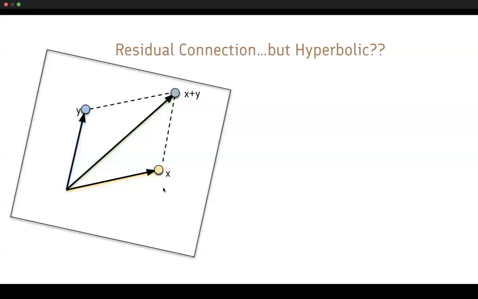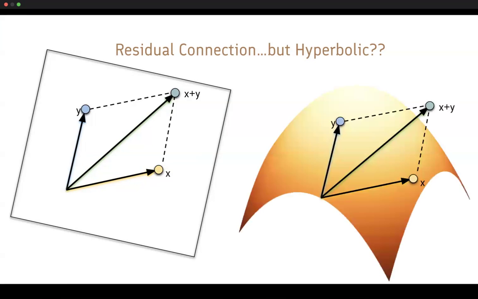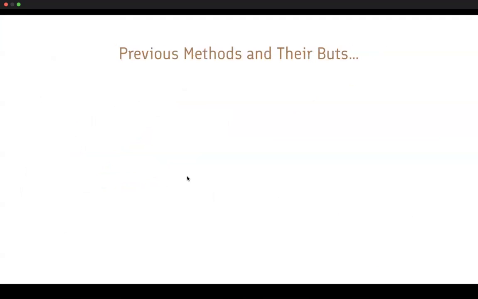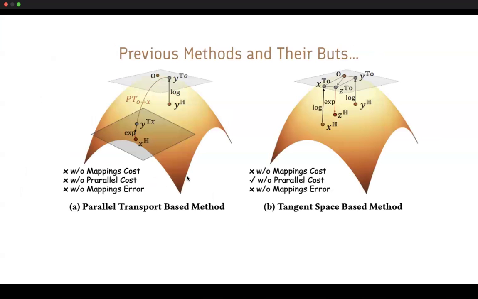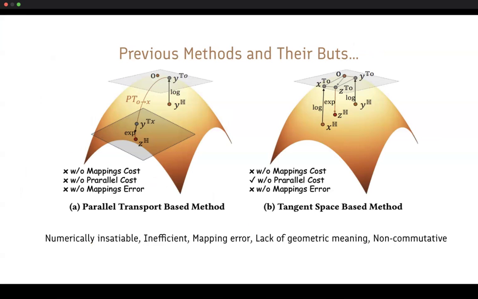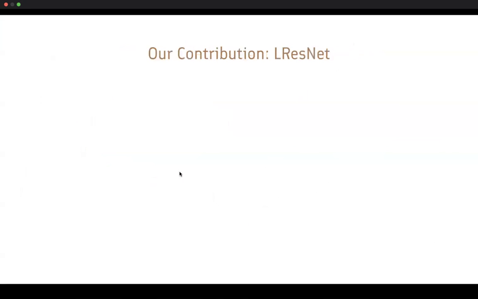The difficulty in designing hyperbolic residual connections is that we cannot simply add vectors like we usually do for the Euclidean space, since the sum of two hyperbolic vectors doesn't necessarily live on the manifold and might violate geometric constraints. So we need a geometric operation. Previous methods typically map between the manifold and tangent spaces, resulting in many issues, including numerical instability, runtime inefficiency, mapping errors, lack of geometric meaning, and non-commutativity, just to name a few.